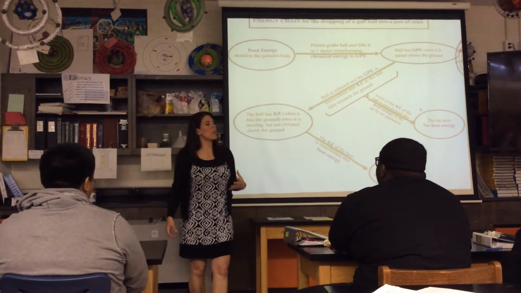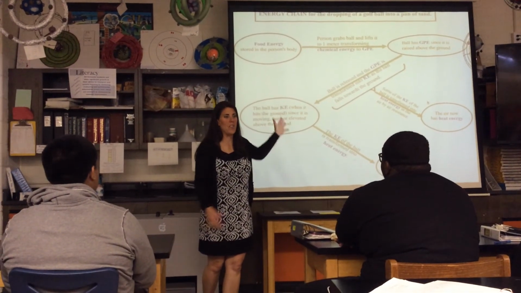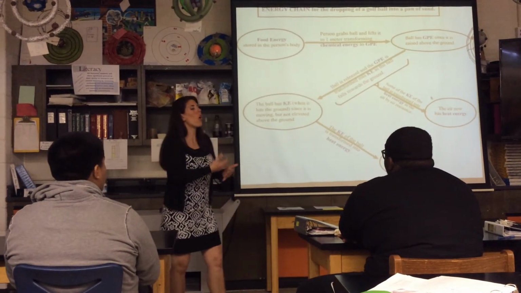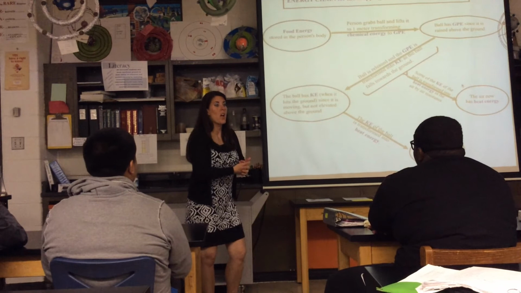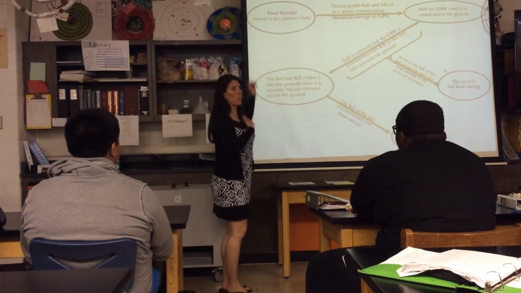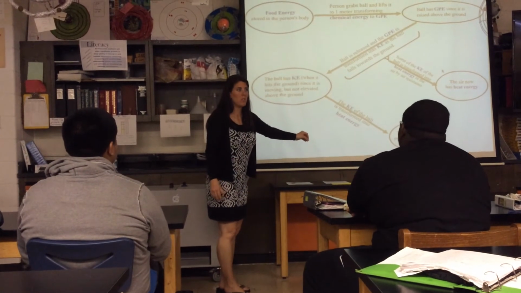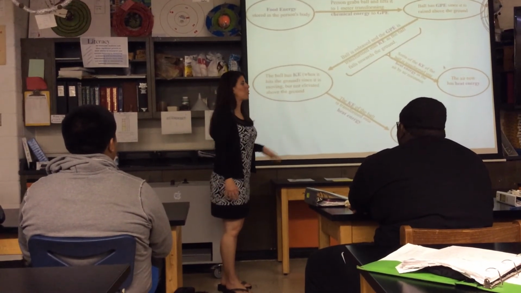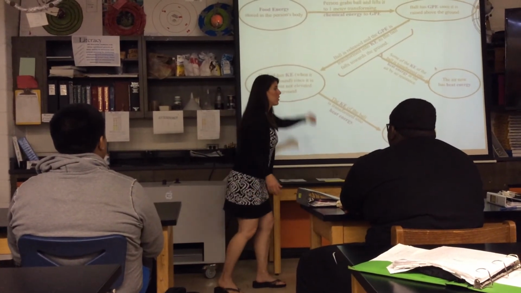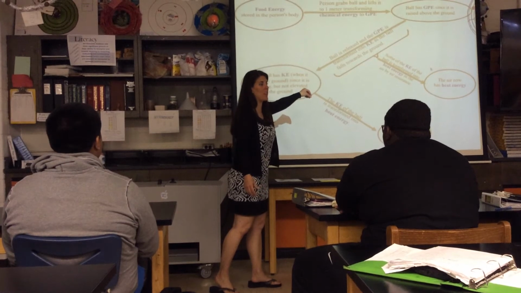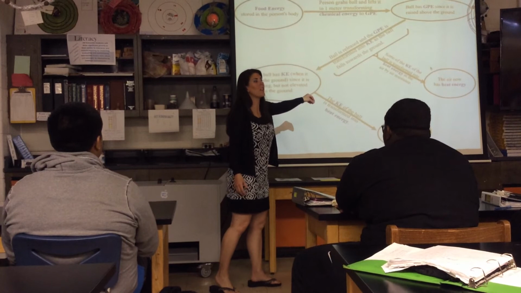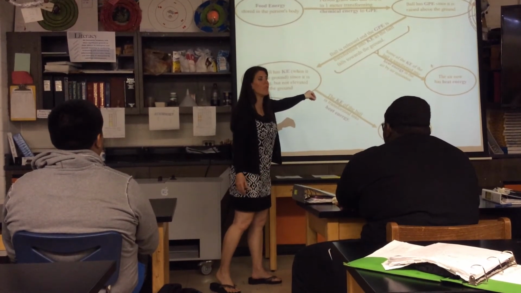So not only are you going to mark the transformations, the energy going from one type to another type on energy chains, you are also going to mark the transfers, the energy going from one object to another. So the first transfer was from me to the ball. And that transformation was from CPE, chemical potential energy, to GPE, gravitational potential energy. Because now that ball's height, its position in the system, will allow the force of gravity to make it move.